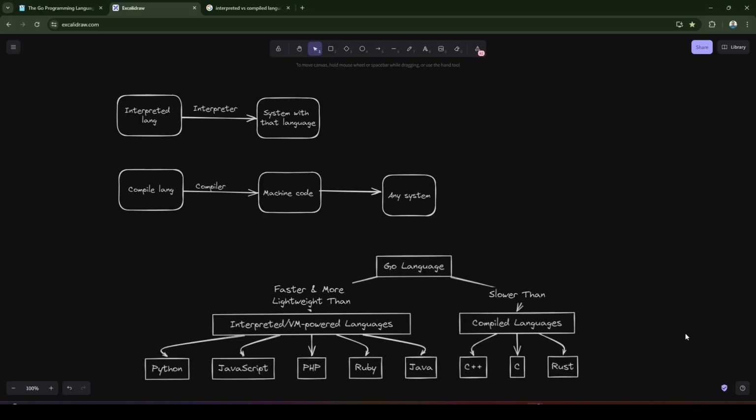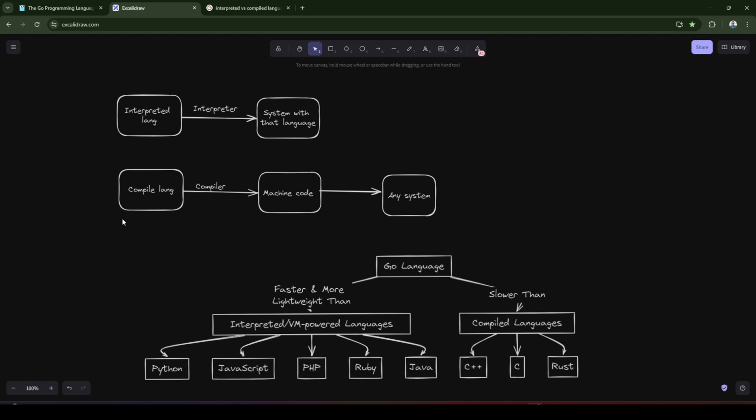There are basically two types of programming languages. First is an interpreted language and second is a compiled language, as you can see here. In an interpreted language, you write your code and the interpreter executes that code in your system. But for the interpreter to execute that code, you need to have the environment of that programming language installed in your system. For example, to execute Node.js code or Python code, you need to have Node.js or Python installed in your system. Otherwise, it won't work. But in a compiled language, the code first gets compiled into machine code.